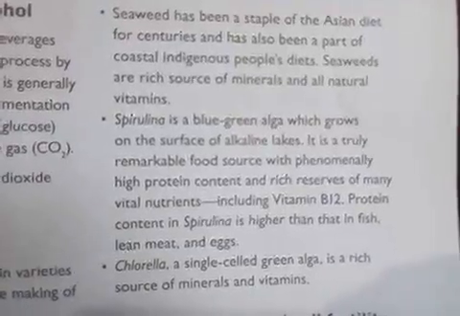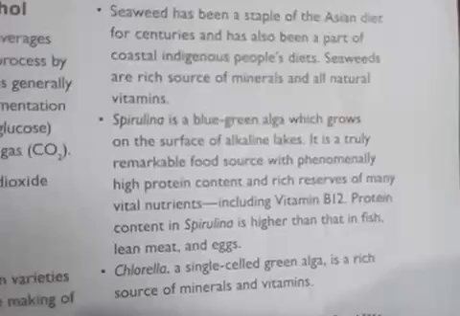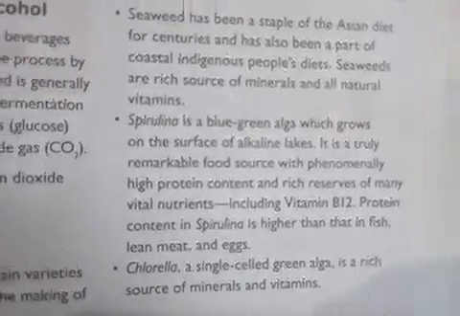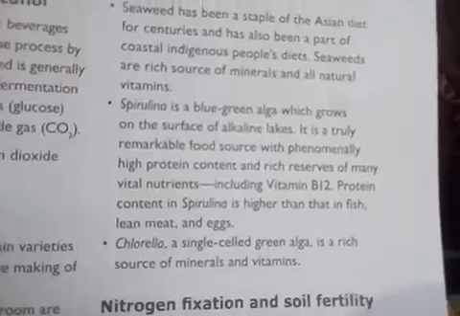It is a source of high protein and contains a very high amount of protein, and also vitamin B12. It is said that its protein is much higher than that of fish, lean meat and eggs.